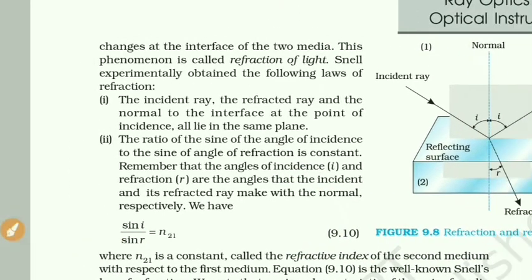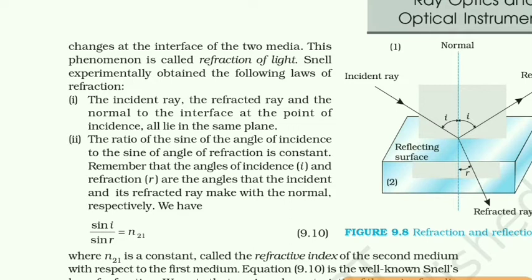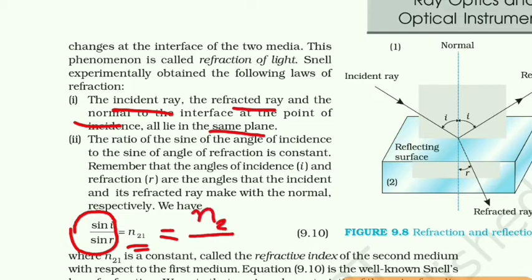So this is the second point of the law of refraction. The first point is that the incident ray, refracted ray and normal are in the same plane. And from the second point we can write that the ratio of sin i upon sin r is equal to n21, where n21 is n2 upon n1. It is the ratio of the refractive indices of the media.